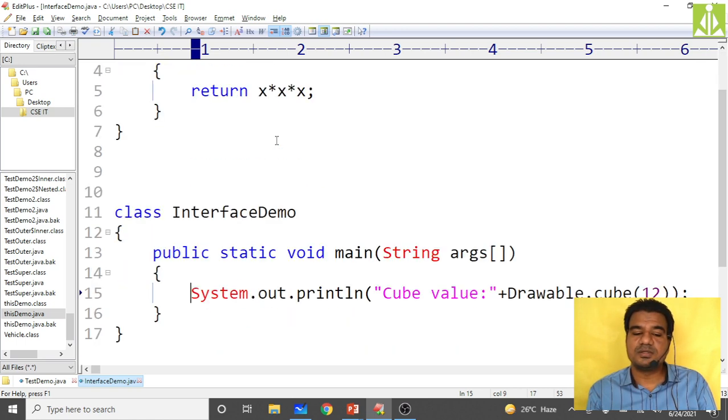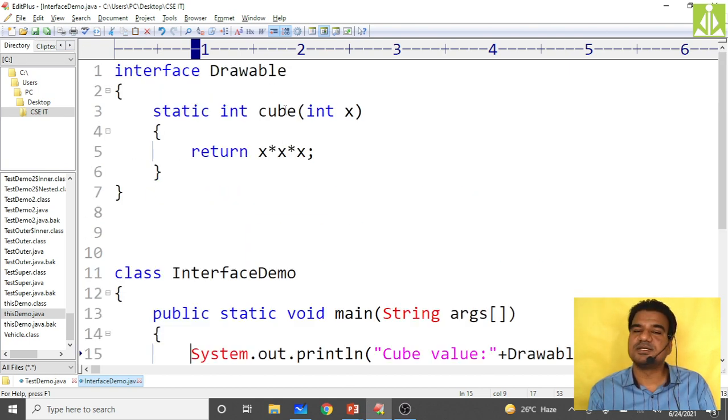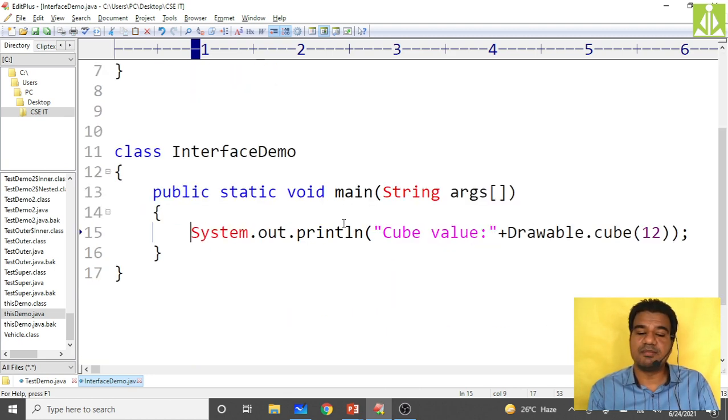But the static area is a must, and in that static area only you can call that static method. Definitely I'm not inheriting this Drawable interface, and I'm not implementing any abstract method from it. Simply I kept a cube method, a static method with a body, inside my Drawable interface, and I'm calling that directly inside my PSVM. Hopefully you understood this thing.